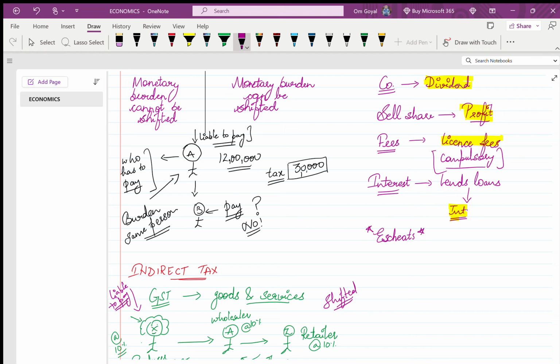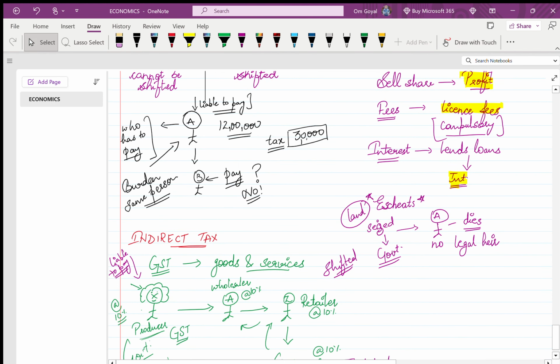Suppose a person dies. This is Mr. A. He dies without any legal heir. उसका कोई वारिस नहीं है. ठीक है. तो the property owned by Mr. A will be captured or will be seized by government. गवर्नमेंट कहेगी कि दो, अब ये लैंड, जो सपोज उसके पास लैंड है, कि अब लैंड पर मेरा हक है, बिकॉज वो तो मर गया ना, उसके पास कोई लीगल हेयर नहीं था. So this is what escheats is. ठीक है, तो ये escheats से भी the government earns revenue.